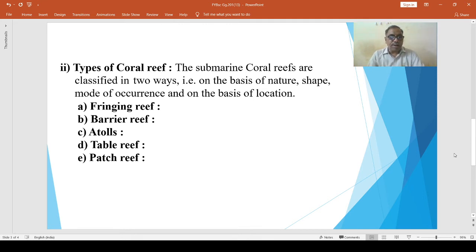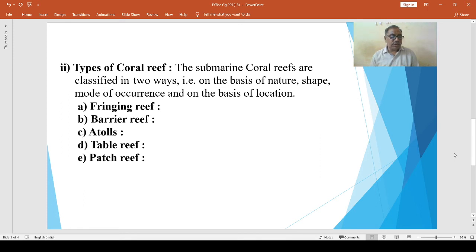Then barrier reefs. The largest coral reefs of the coastal platform, but parallel to them, are called barrier reef. These are the largest, most extensive, highest, and widest reefs of all types of coral reef.